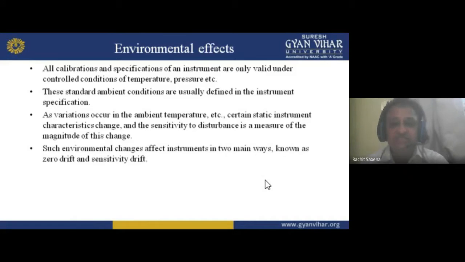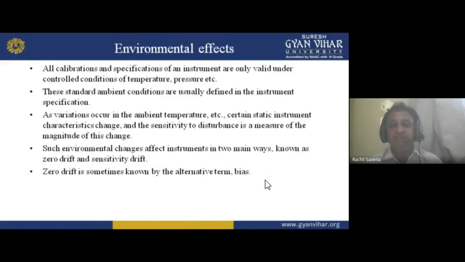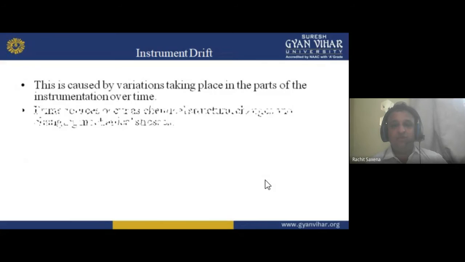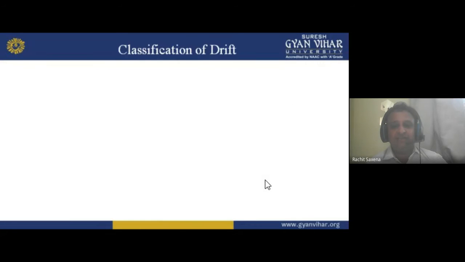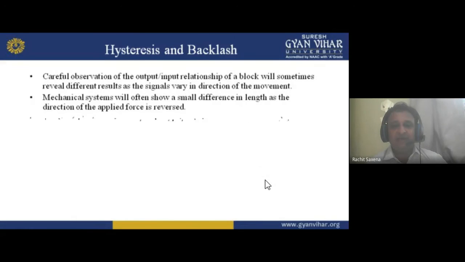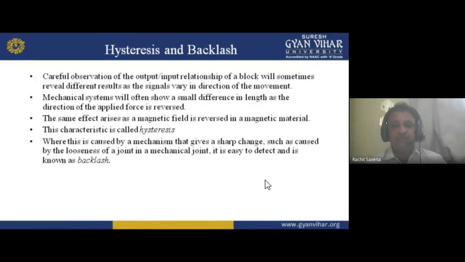Such environmental changes affect the instrument in two main ways, known as zero drift and sensitivity drift. Two things are there: zero drift and sensitivity drift. Zero drift is sometimes also known by the alternative term bias. So these are instrument drift. In the next lecture I will tell you about these drifts, and also about hysteresis and backlash.